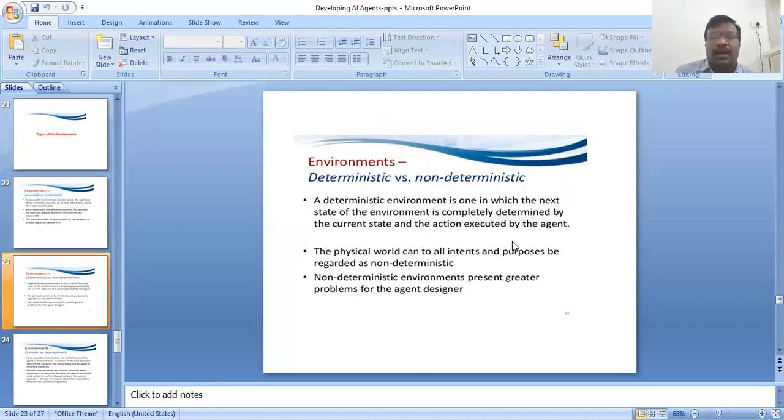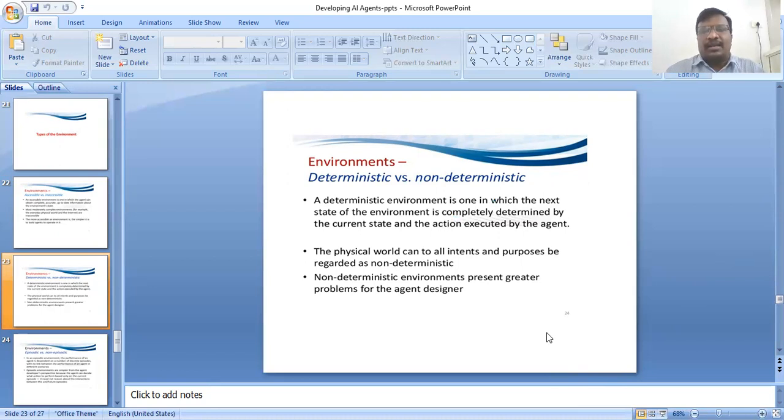Next, deterministic versus non-deterministic environments. A deterministic environment is one in which the next state of the environment is completely determined by the current state and the action executed by the agent.